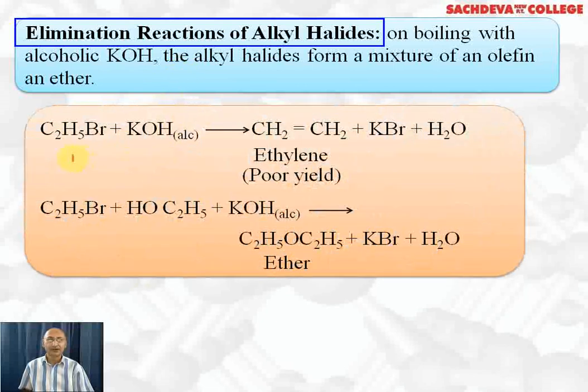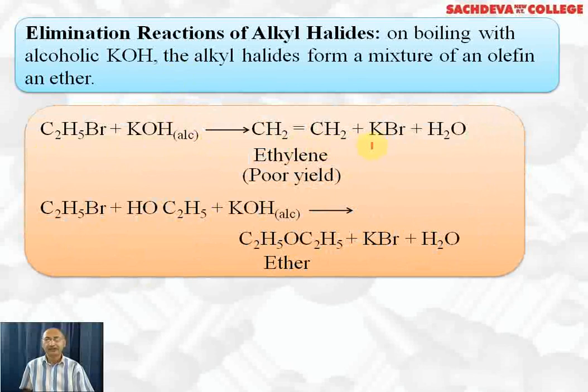Let's take up in a simple way. C2H5Br when reacted with alcoholic KOH, ethylene is formed plus KBr plus water. Here substitution can also take place. Alcoholic KOH when we are using, so this will be potassium ethoxide, KBr will be removed plus water will be removed, so diethyl ether will be formed. So ethene will be formed to a lesser extent because primary halides do not undergo elimination reaction readily, but they do undergo substitution reaction easily. Therefore, ether will be formed to more extent, ethylene will be formed to less extent. So this is the competition between elimination and substitution. So in this case, substitution dominates over elimination.